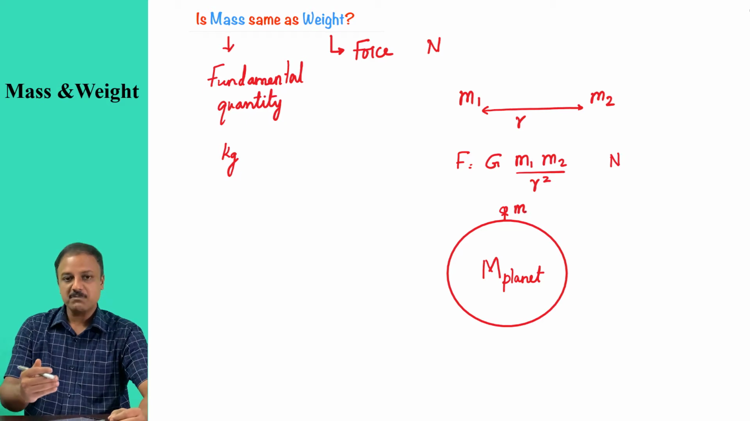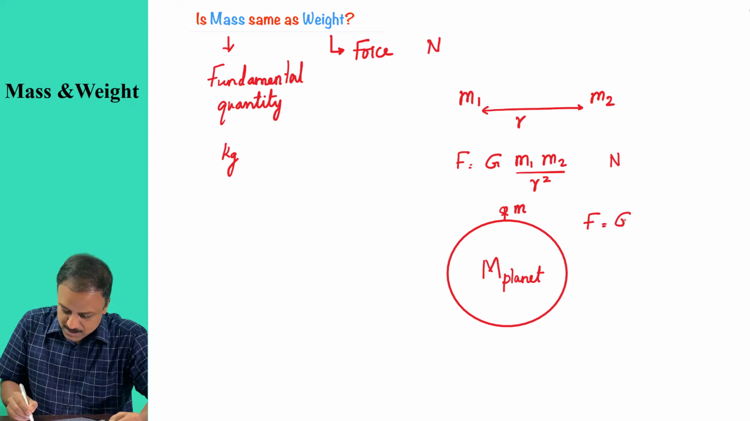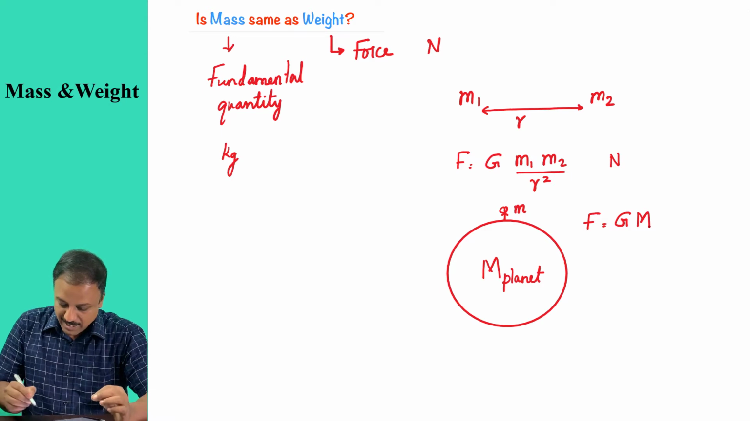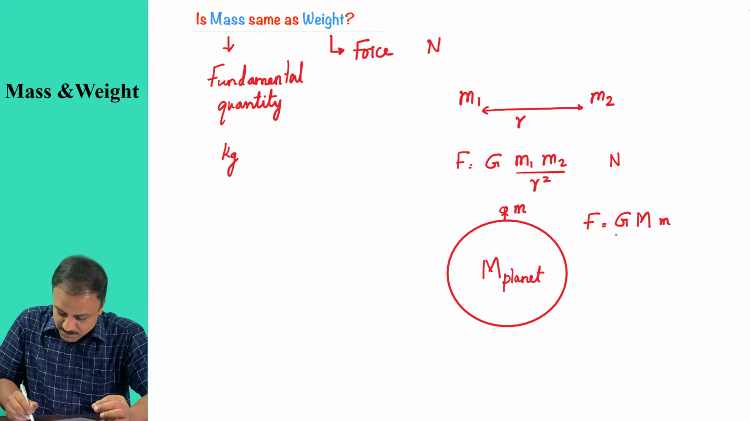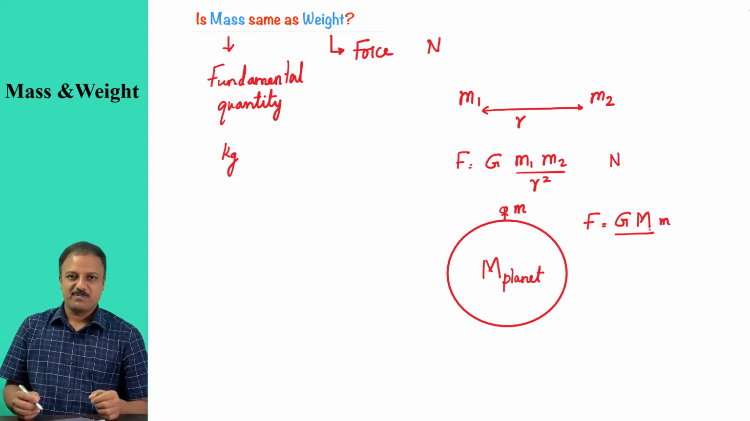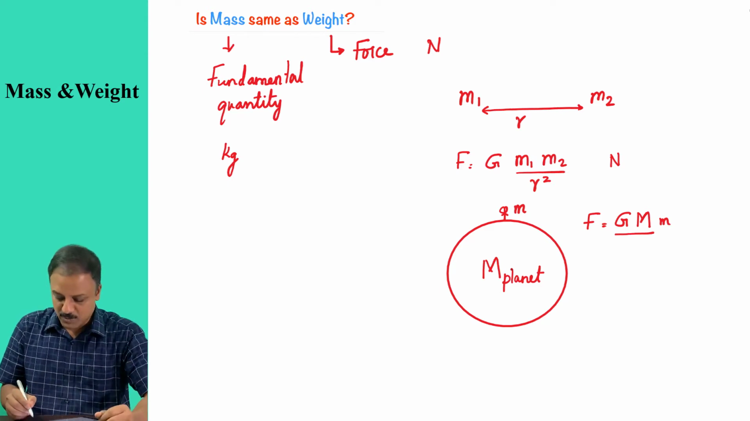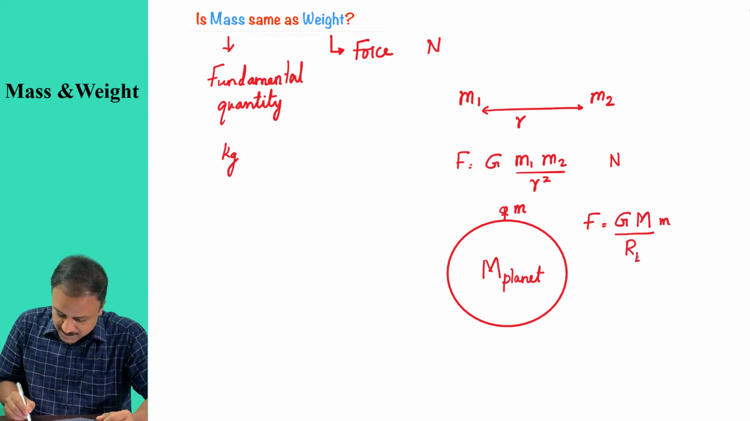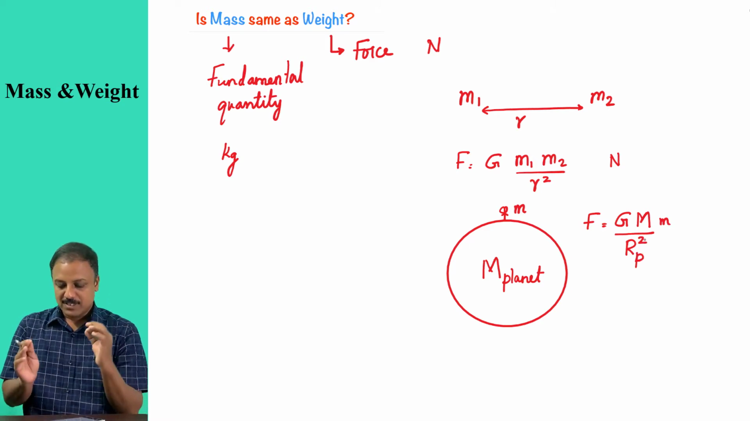Now the force acting between me and the earth is given by this expression: F is equal to G times mass of the planet, I'll take it as capital M, and mass of the tiny person m, divided by the distance between the earth and me, which is going to be the radius of the earth. So from the center of the earth to the center of my body is equal to the radius of the earth, or radius of the planet, any planet, squared. So this is the expression.